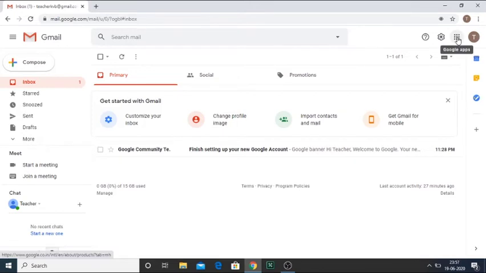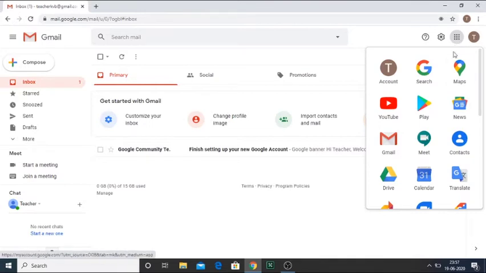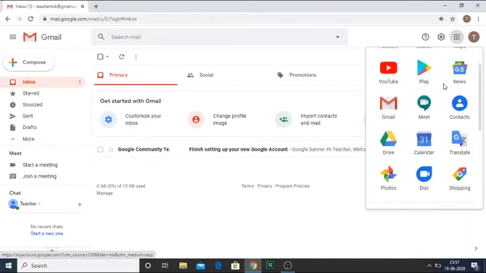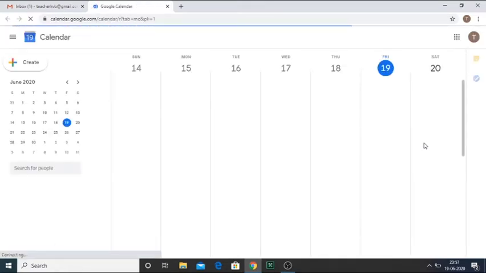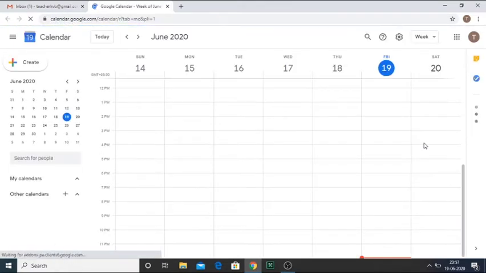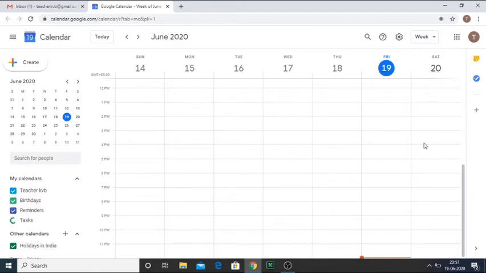We'll go to Gmail, and in Gmail there are the apps, and inside the apps there is Google Calendar. Now I will click on calendar. Now this calendar will open. Today is 19th, so it is showing the date as 19. So I will click on 20. From tomorrow onwards I want to take the class, so I will prepare the class schedule from tomorrow. So I click on 20.